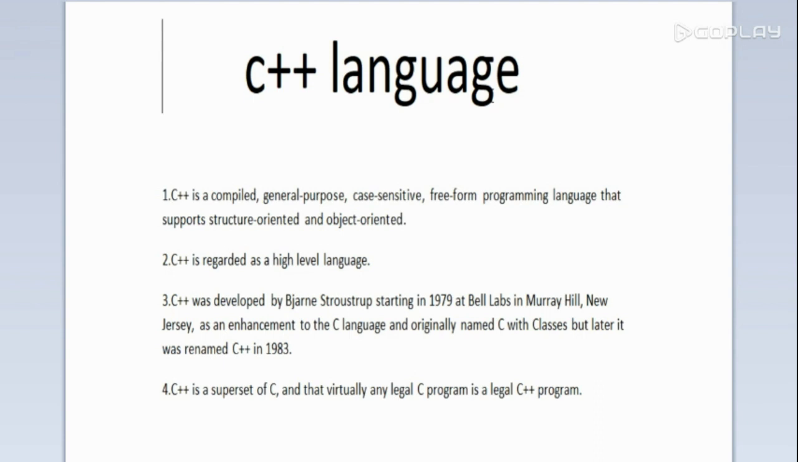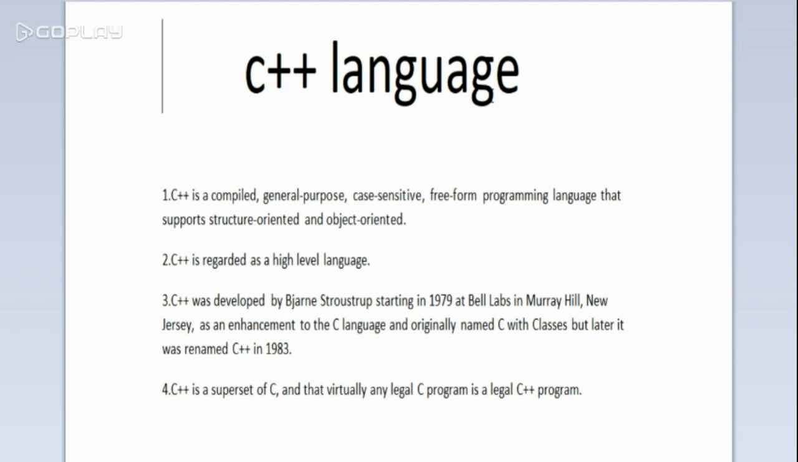C++ was developed by Bjarne Stroustrup starting in 1979 at Bell Labs in Murray Hill, New Jersey as an enhancement to the C language, and originally named C with classes. But later it was renamed C++ in 1983. Yes, C++ was developed in 1979 by Bjarne Stroustrup at Bell Labs in Murray Hill, New Jersey, America. Yes, it is the same place where Dennis Ritchie developed the C language.